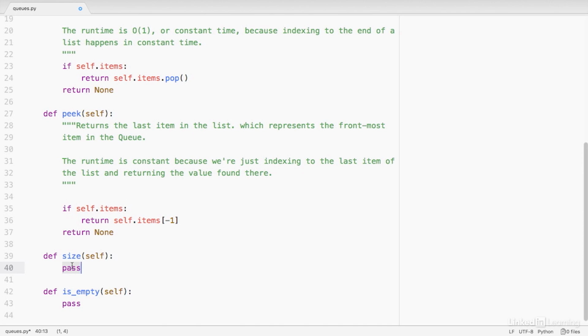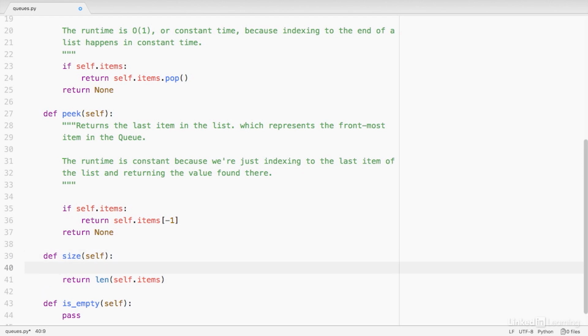Now when we want to find size, what we're talking about is really the length of the list. So we can simply return the length of self.items. And even if items is empty, it should still return 0. So we don't need to account for that situation.